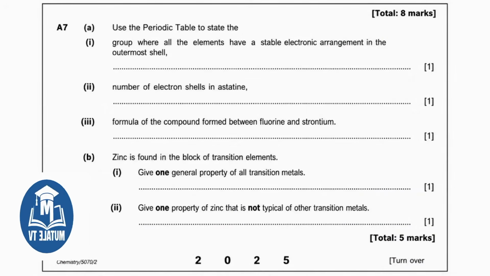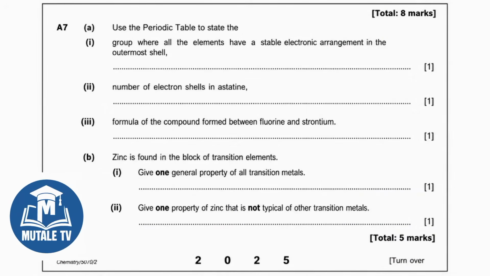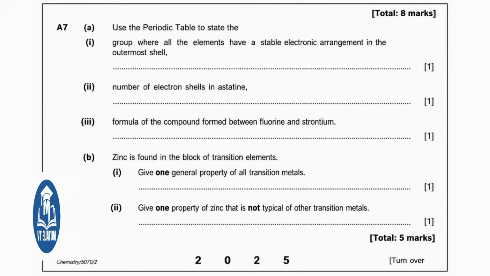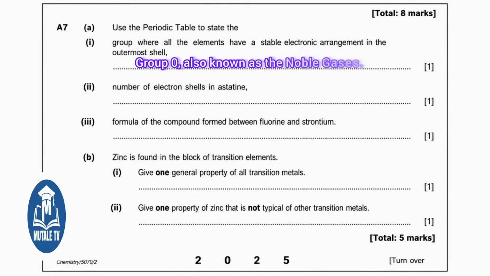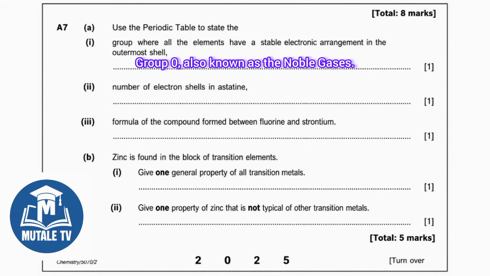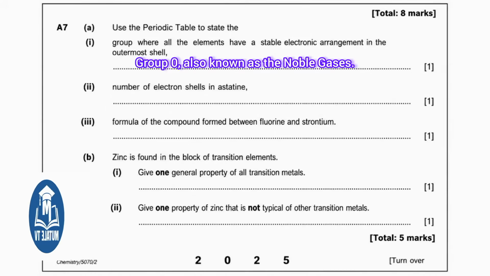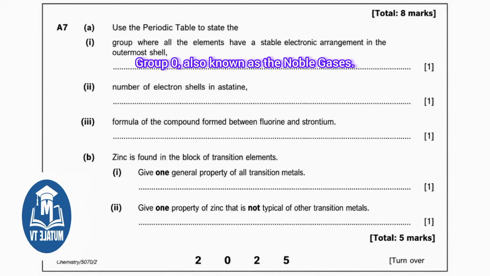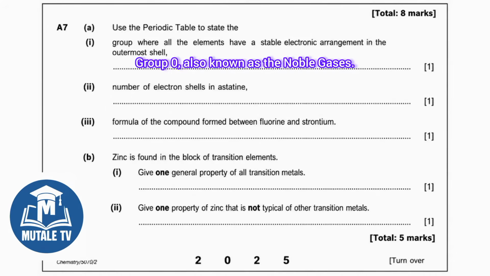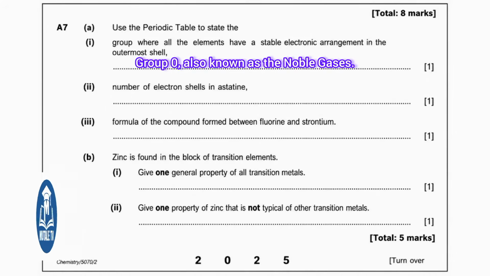Part 1 says, group where all the elements have a stable electronic arrangement in the outermost shell. The answer is group 0, also known as the noble gases. Now let me explain. Elements in group 0 have a completely full outer shell of electrons. This makes them very stable and almost completely unreactive. They do not need to gain, lose, or share electrons with other atoms.